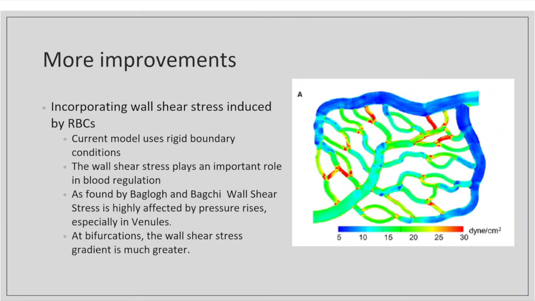The third improvement will be to incorporate the wall shear stress induced by red blood cells on the microvascular networks. The current model uses a rigid boundary condition, which means that the walls are not able to expand and retract with different pressures. The wall shear stress plays an important role in blood regulation, and as found by Backlog, shear stress is highly affected by pressure rises, especially in venules. At bifurcations, the wall shear stress gradient is also much greater, so having these important parameters would have been helpful.